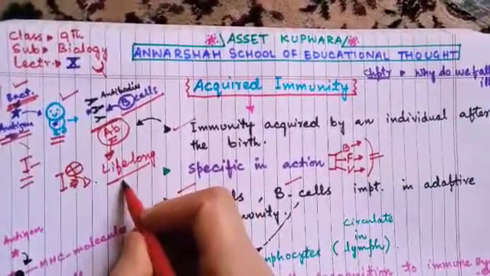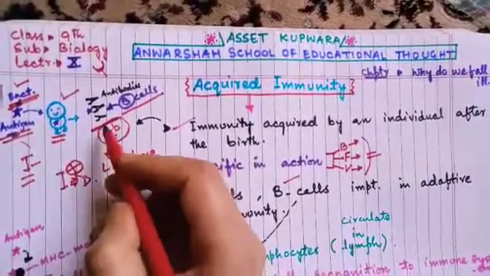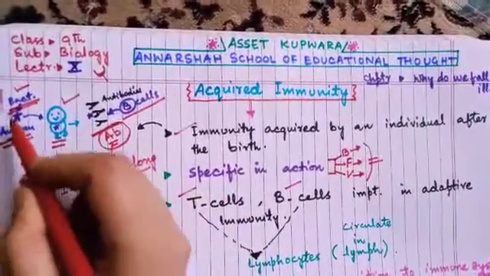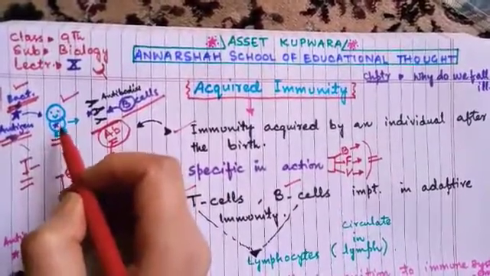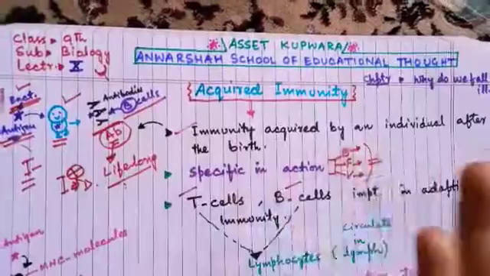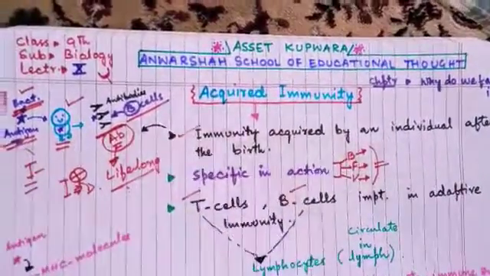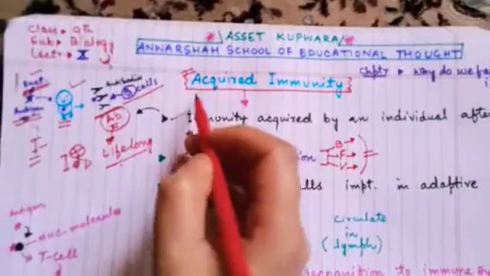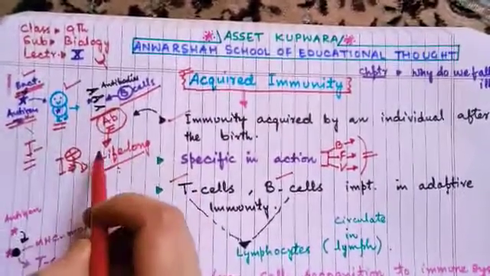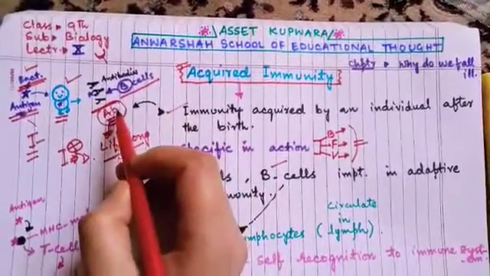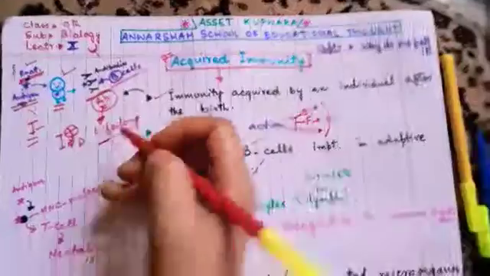These antibodies will remain forever in this baby, and whenever this bacteria encounters this person again, these antibodies are already formed, and they will generate an immediate response against it and throw it out from the body through different mechanisms. Now you have to remember how acquired immunity, as I explained with this diagram, is acquired by a person.